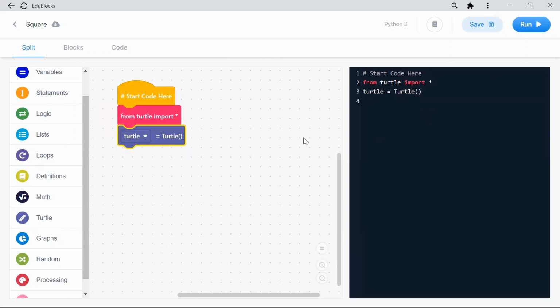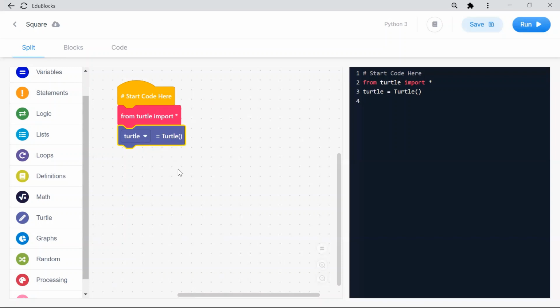No, don't type. That is only for your reference. Whenever you drag and drop, the code is automatically generated for you. So this edu block is only used to generate your Python code. You don't have to do anything in the black space, you only have to drag and drop, and in the block you can change whatever you want. Okay, so turtle equal to turtle. This is my pen.